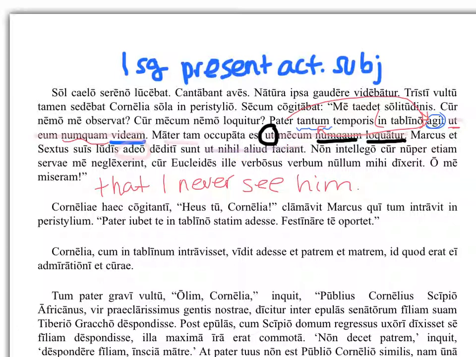So we've got three subjunctives there. I'll point those out to you: we've got videam, we have loquatur, and we have faciant, all inside of result clauses. So you see the ut plus the subjunctive. And that's basically what we're doing. If we want to explain the result of the main verb, we're putting together ut and a subjunctive.